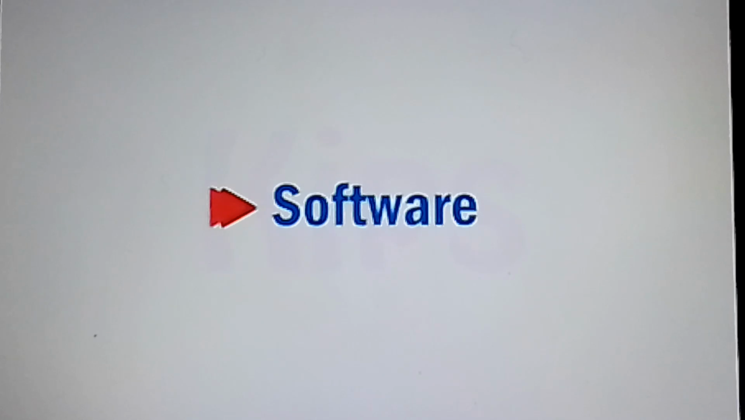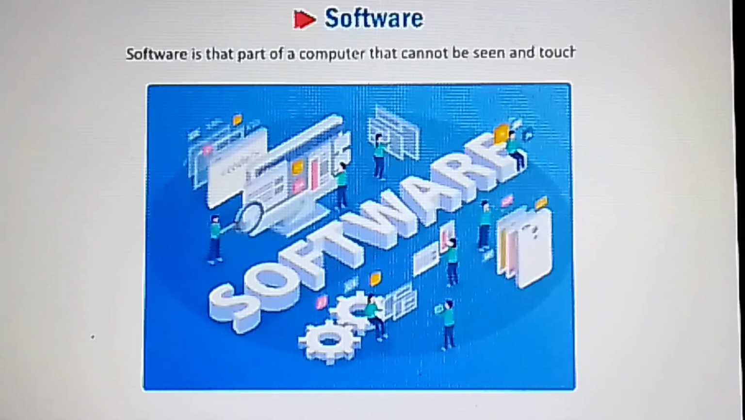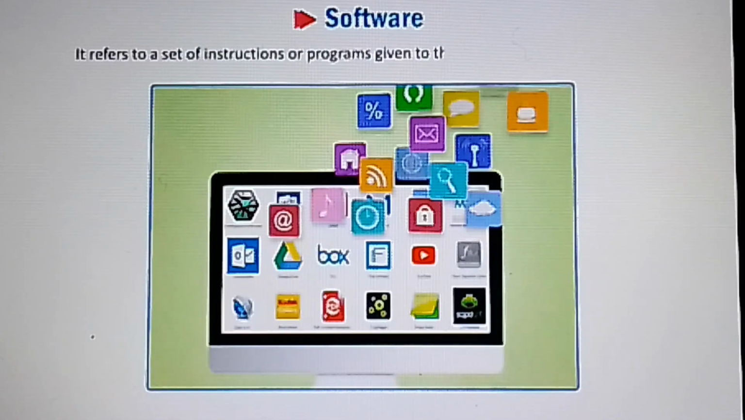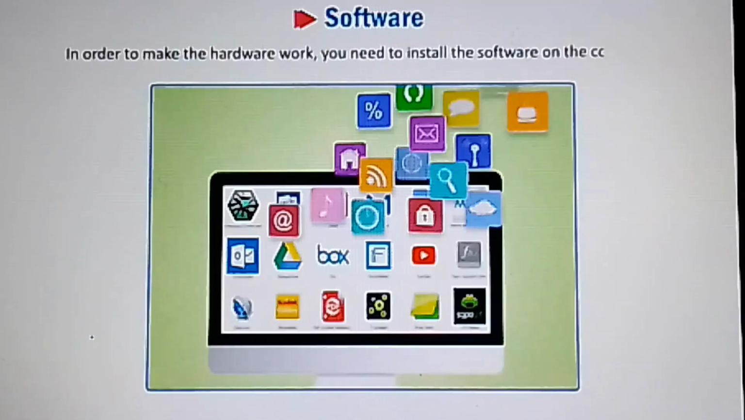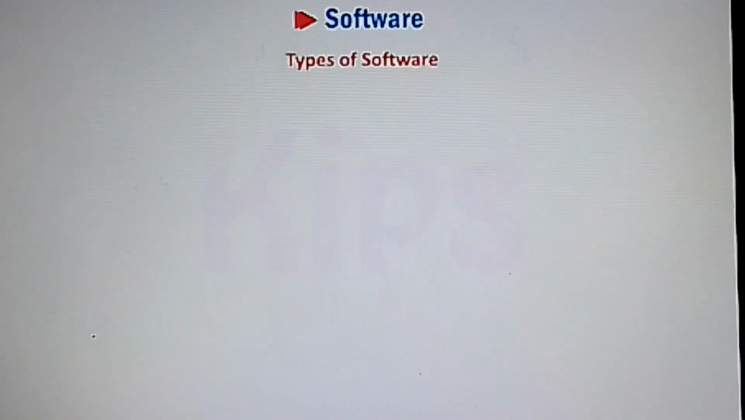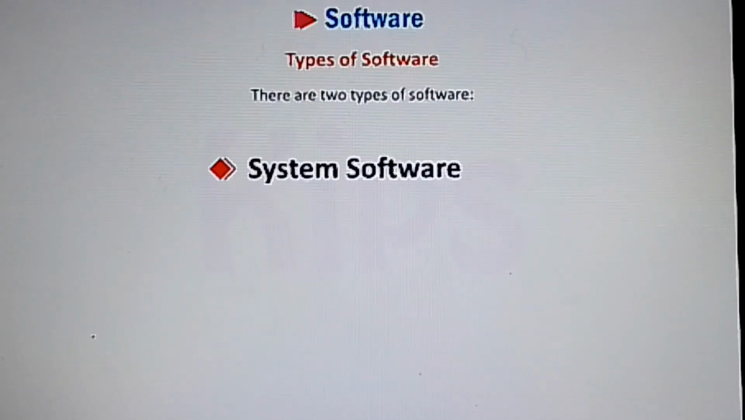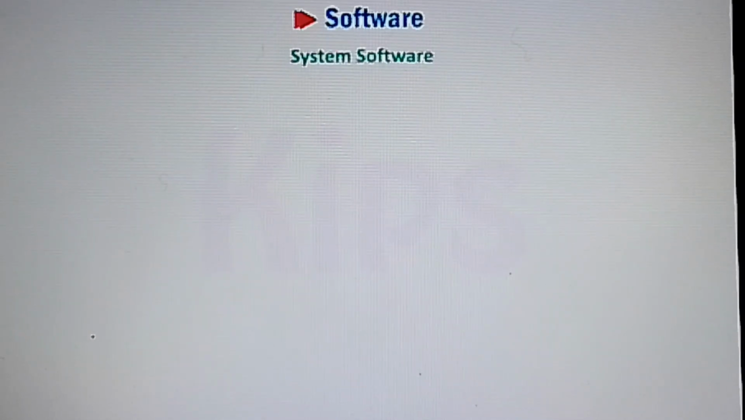Now let us understand software. Software is that part of a computer that cannot be seen and touched. It refers to a set of instructions or programs given to the computer to do some work. In order to make the hardware work, you need to install the software on the computer. Types of software. There are two types of software: system software, application software. System software.